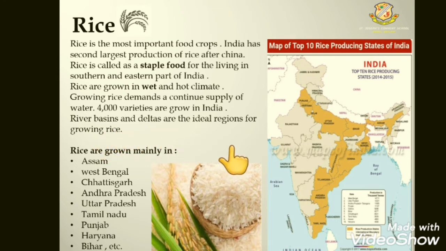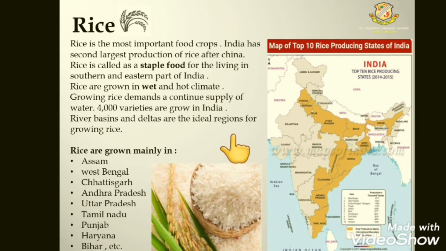Students, that means rice is an important food crop. We all know that because on a regular basis we eat rice. India gets the second position for the production of rice after China. China is the first and the second is India. Rice is also called a staple food because the people of the southern as well as the eastern part of India eat rice as the staple food.